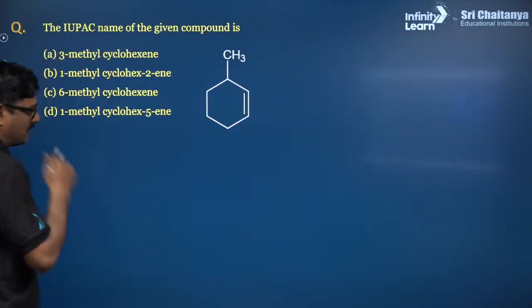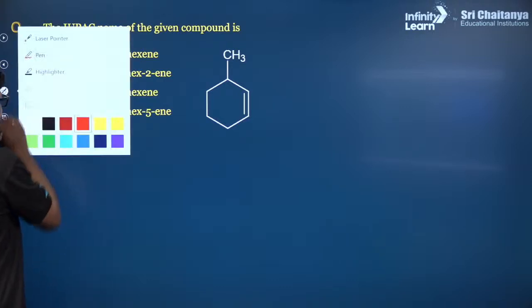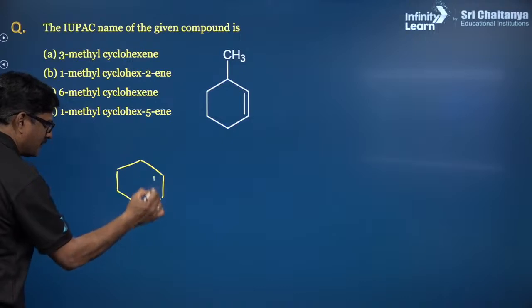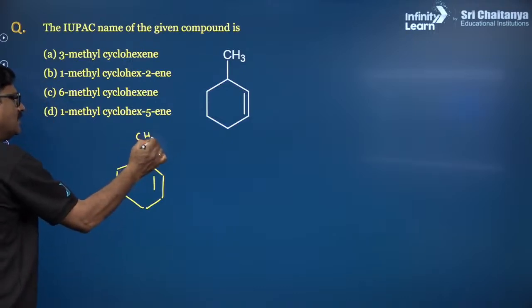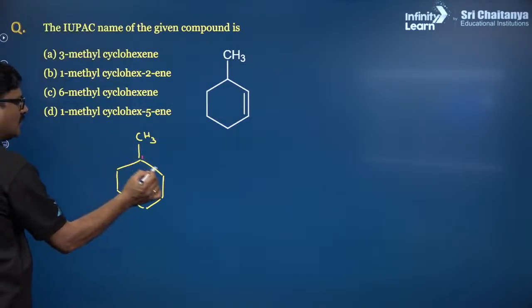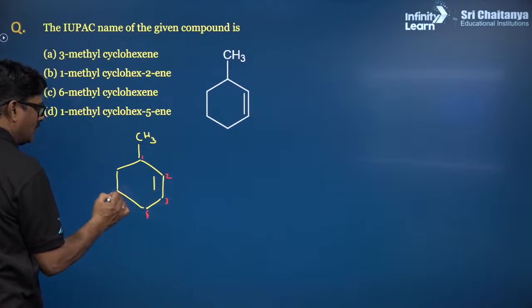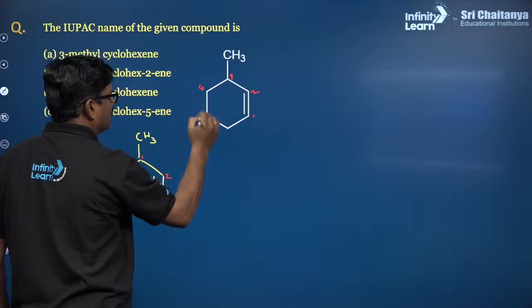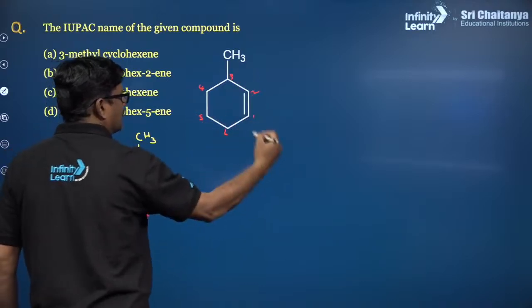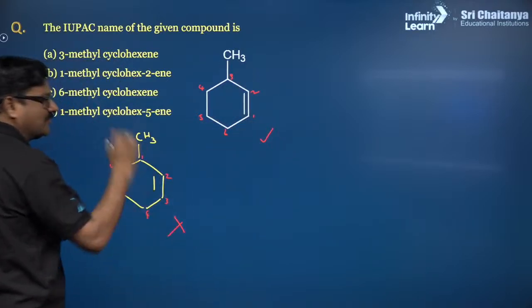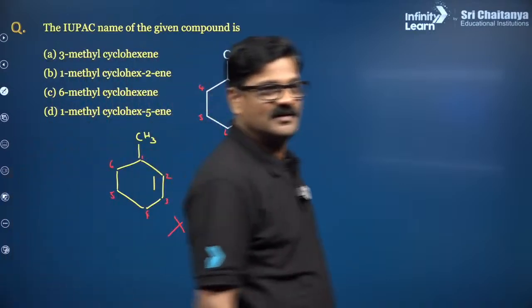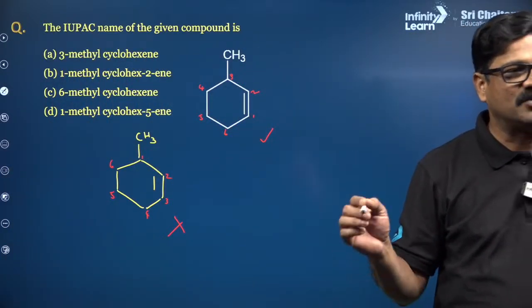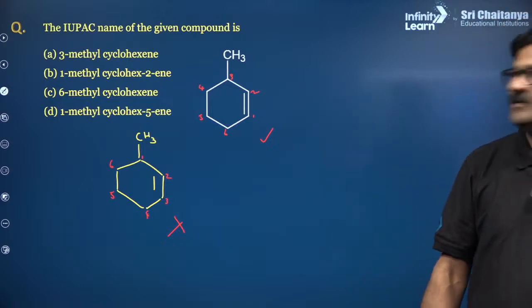So I just want to give the numbering the other way also. If it is given numbering like this, you could give the numbering 1, 2, 3 and 4 and 5, 6. I could give the numbering 1, 2, 3, 4, 5, 6. And this is the correct format of giving numbering. This is the wrong format of giving numbering. Yes, PYQs will be included.